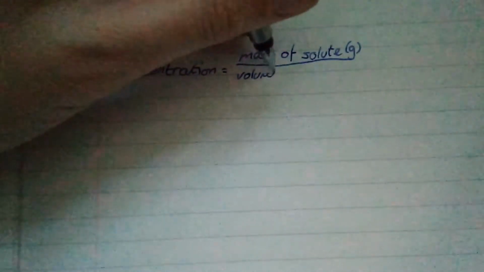So you have to know that concentration is the mass of the solute in grams, and we are going to divide that by the volume of the solution, and that is in decimeters cubed. Okay, so that's how we calculate concentration.